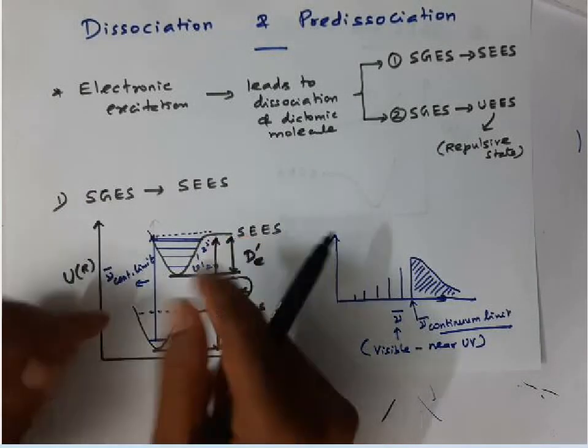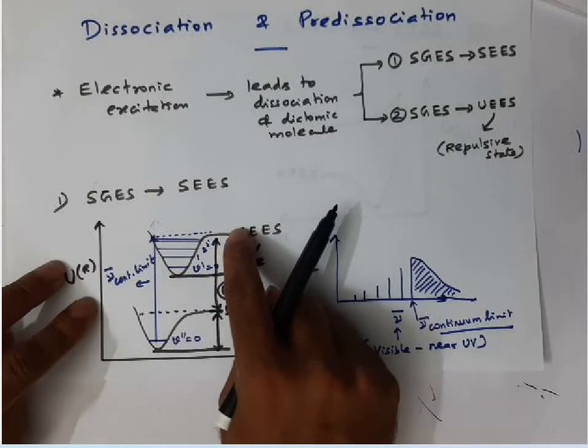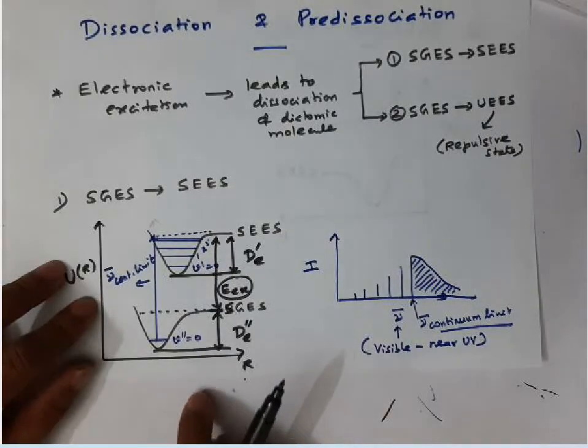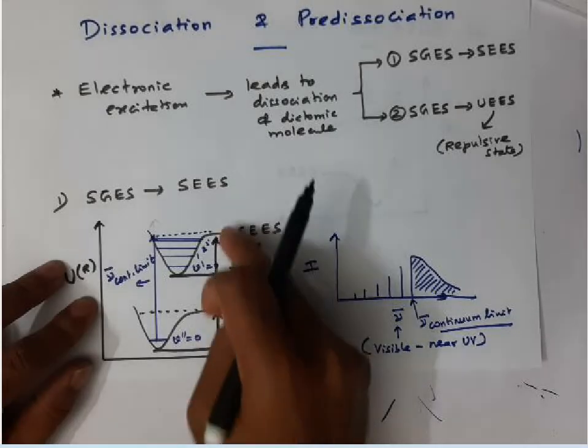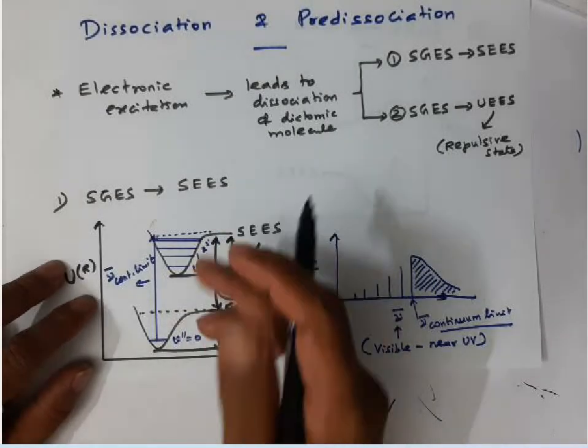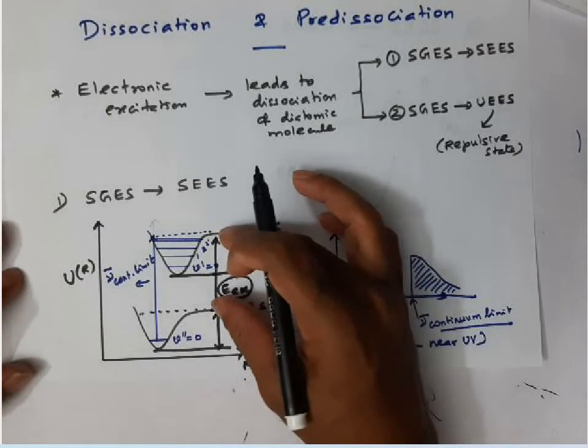Similarly here also. But here one of the atoms will be in the excited state, while here the atoms will be in the ground state. So one atom must undergo some excitation. If you observe the atomic spectra of these atoms, you can easily find the excitation energy of this molecule. So this excitation energy can be experimentally observed.